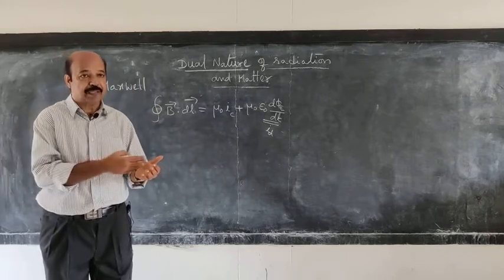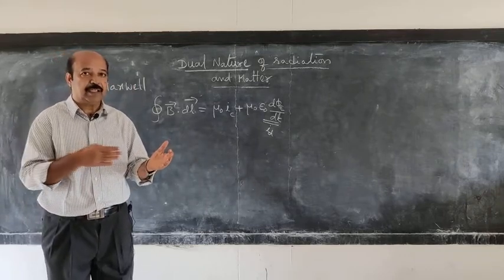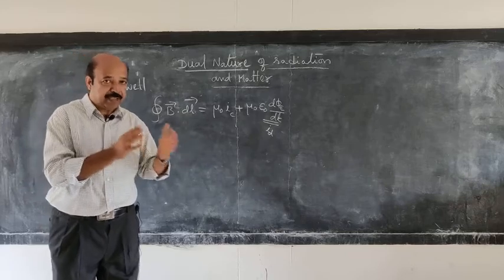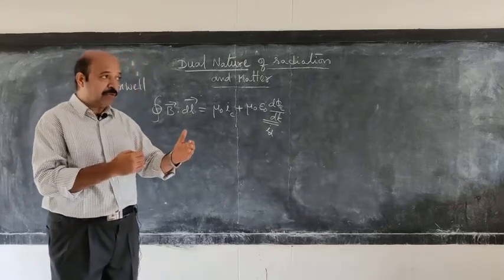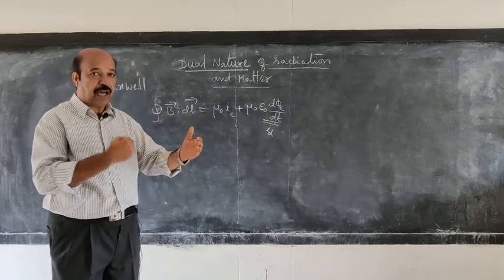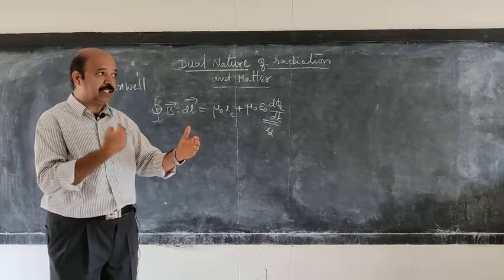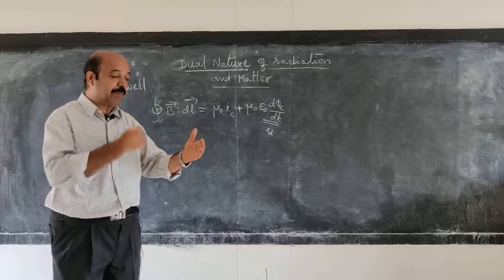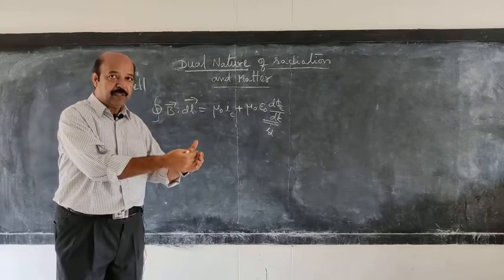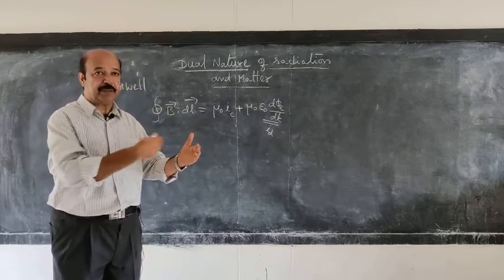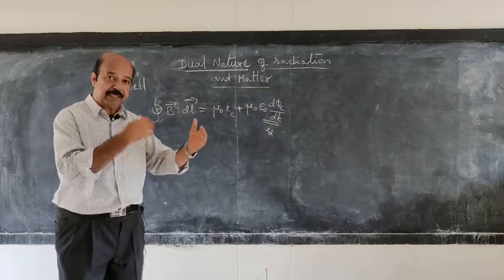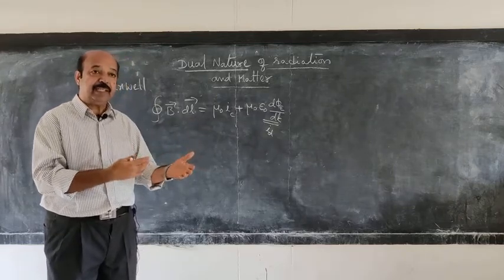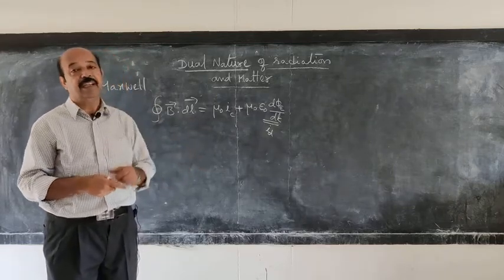When current passes through a conductor to the capacitor for charging, how does the electric current flow from one plate of the capacitor to another plate? There is no connection between these two plates. There is some empty space, but even then how is the conduction taking place?